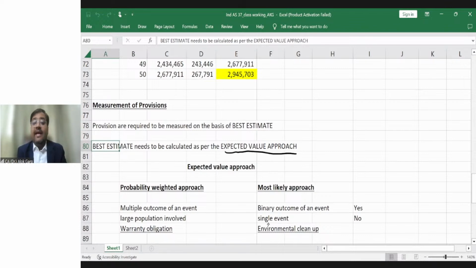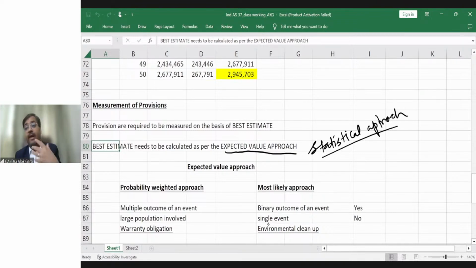Expected value approach is nothing, it's a statistical approach. You understand what is statistics? You are using statistics in your MAFA also, financial management also, at a lot of places in financial reporting also, like in Ind AS 115, you are also using the statistics. Means probability. Expected value approach is nothing, it's a probability, right? It's a permutation and combination, I would say. What is meant by probability, right?